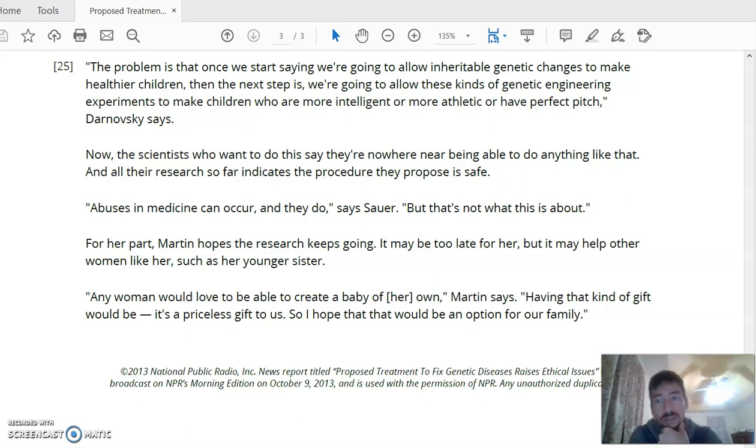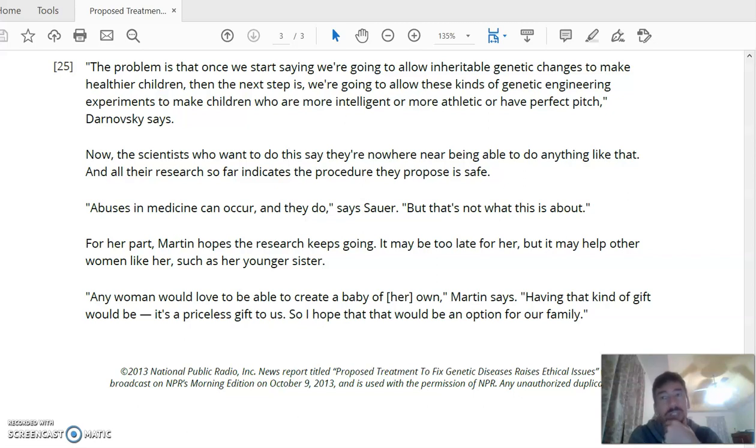And science is always safe until it's not. Abuses in medicine can occur, and they do, says Sauer, but that's not what this is about, right? It's about saving lives. For her part, Martin hopes the research keeps going. It may be too late for her, but it may help other women like her, such as her younger sister. Any woman would love to be able to create a baby of her own, Martin says. Having that kind of gift, it's a priceless gift to us. So I hope that would be an option for our family, right?